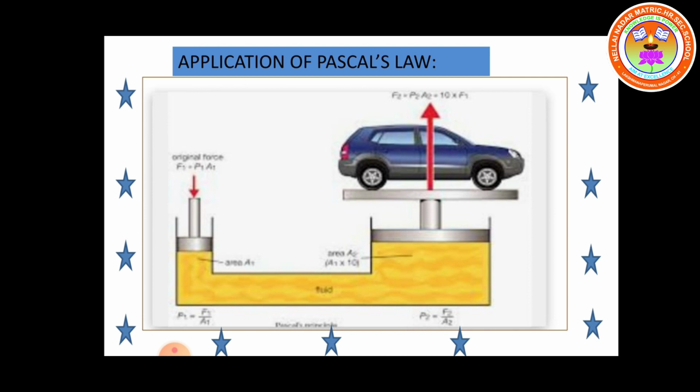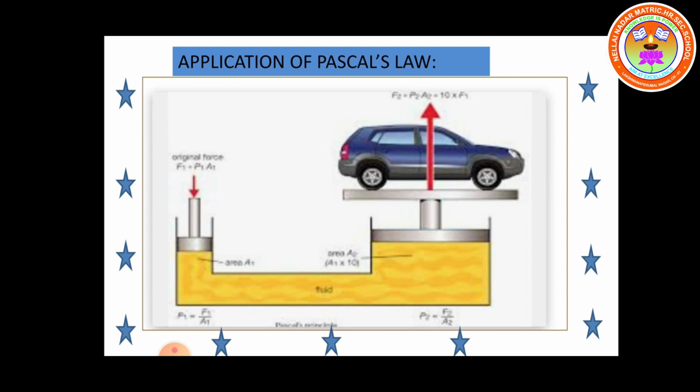In an automobile service station, the vehicles are lifted upward using the hydraulic lift, which works as per Pascal's law.